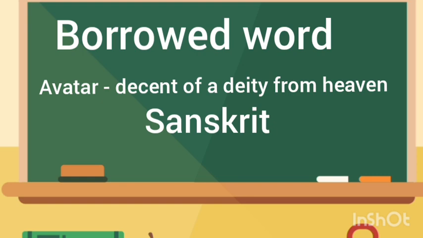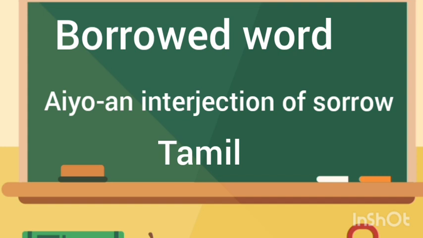And Ayyo is of Tamil origin, an interjection of sorrow. When some sad news happens we say Ayyo. These words are included in the English dictionary as borrowed words.